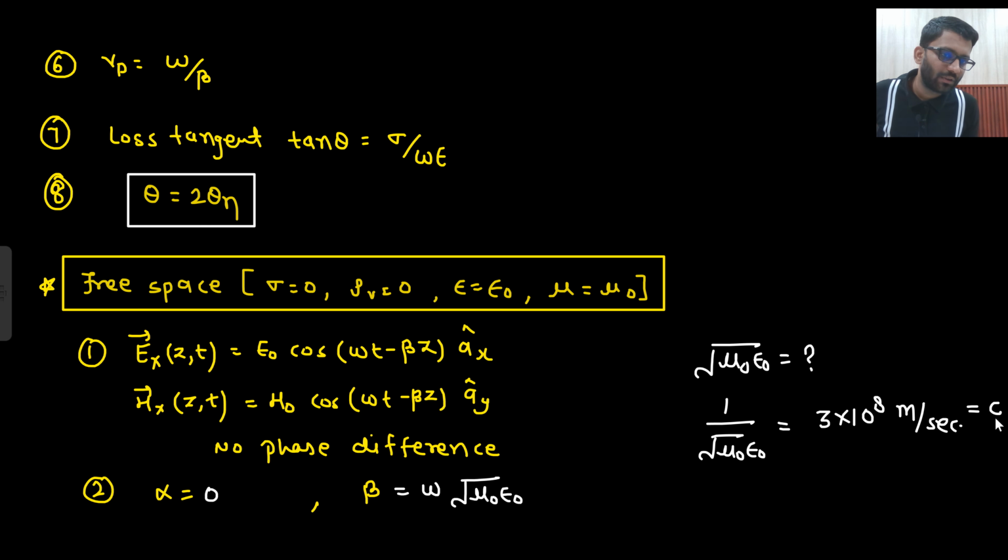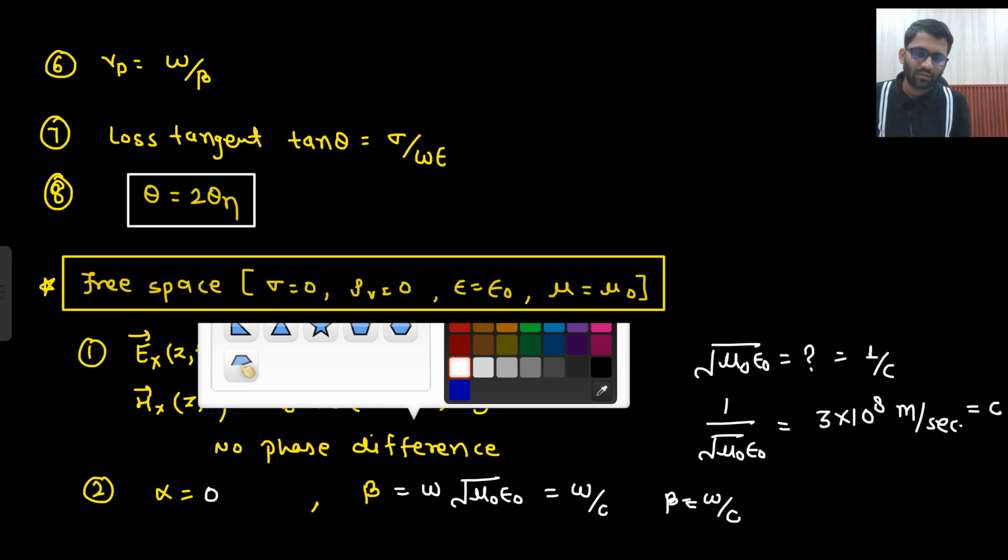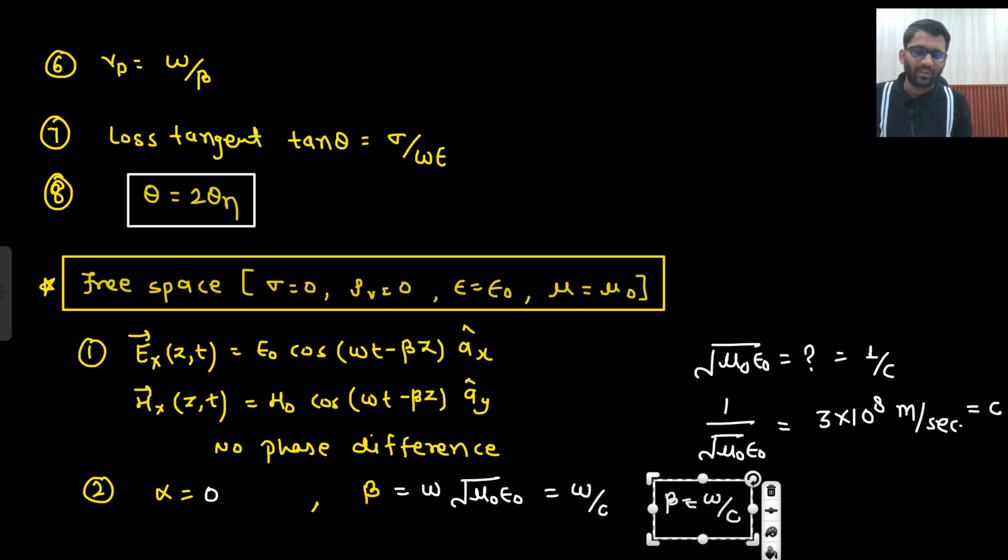Or I can write it equals c. This is known as c, the speed of light. So what will this be? This will be equal to 1 by c. So can I write it is equal to omega by c? So beta is equal to omega by c. Here the velocity is equal to the speed of light only.